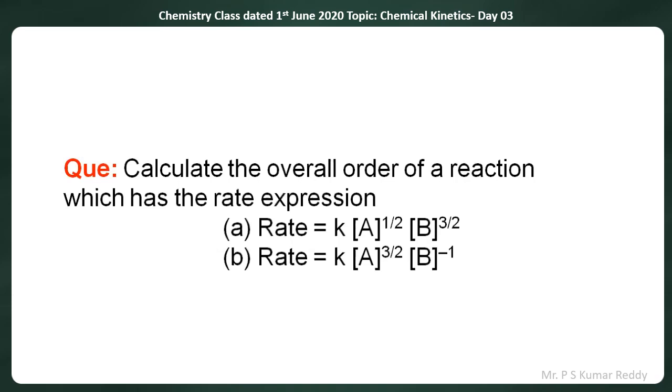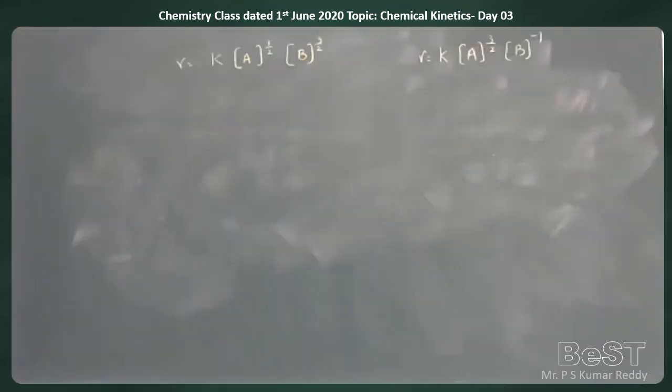Another equation they had given is R is equal to K into concentration of A to the power of 3 by 2 into B to the power of minus 1. And they are asking us to calculate the overall order of the reaction.